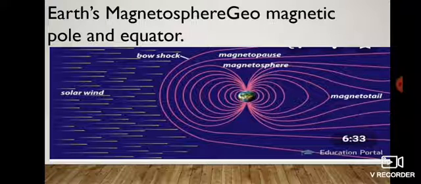Now one more important part of this lesson is the geodynamo, or the Earth's magnetosphere. Sphere means a layer of the Earth, and that we are going to see now.